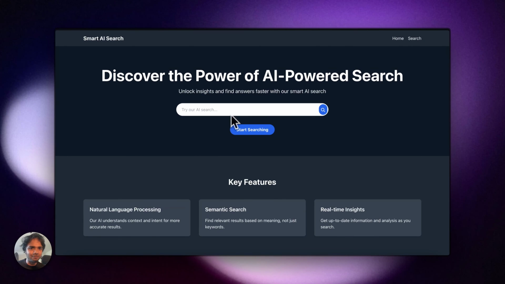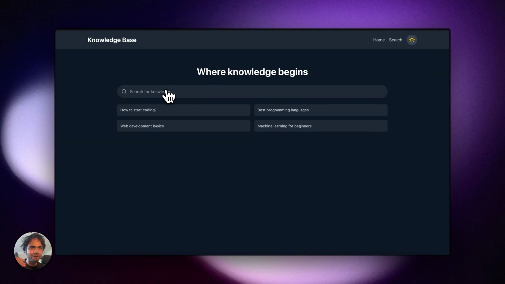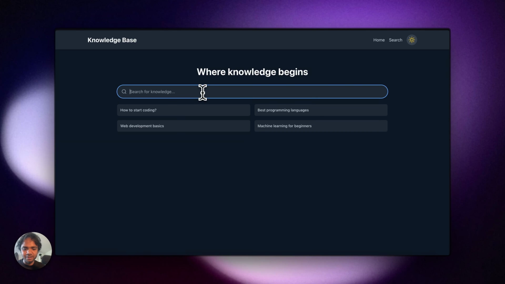So it's deployed here, and we know we didn't implement the user login portal yet. So we'll just go to start searching and we give access to everyone. And we can search with, tell me about flight refund policies.